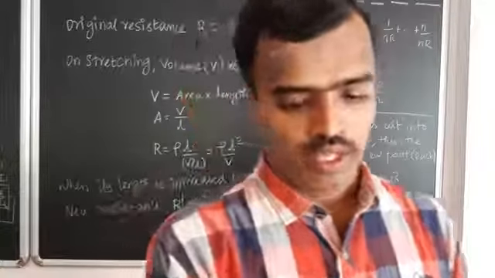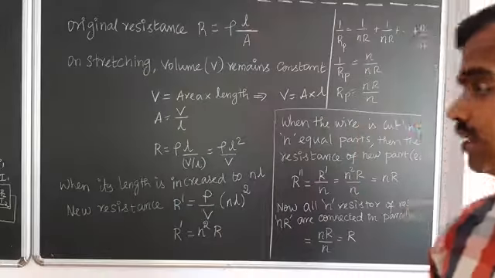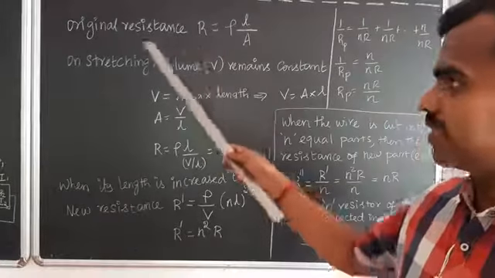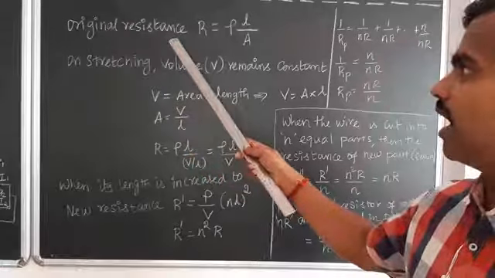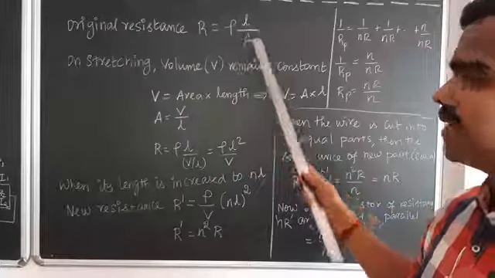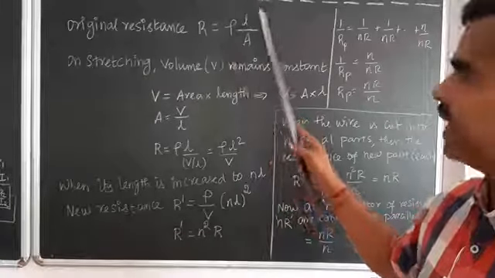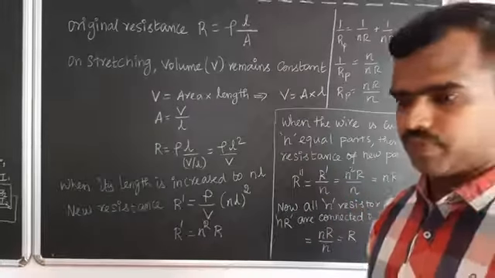They are asking that. Moving on to the solution, as we know the resistance R, that is why I wrote original resistance R, is equal to rho L by A. So R is resistance, rho is resistivity, L is length, A is area.